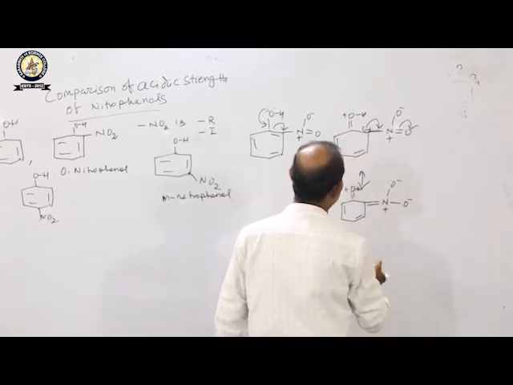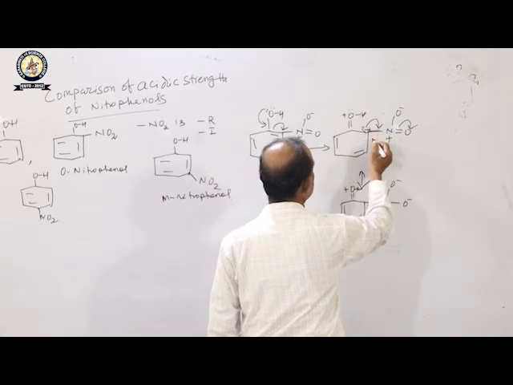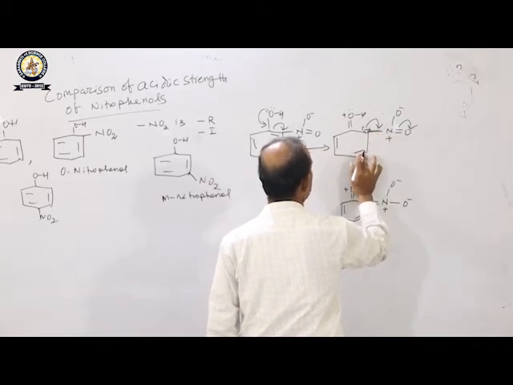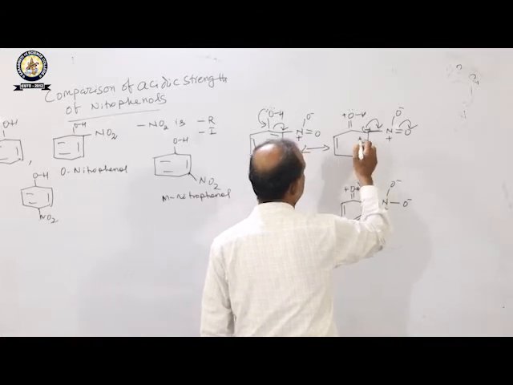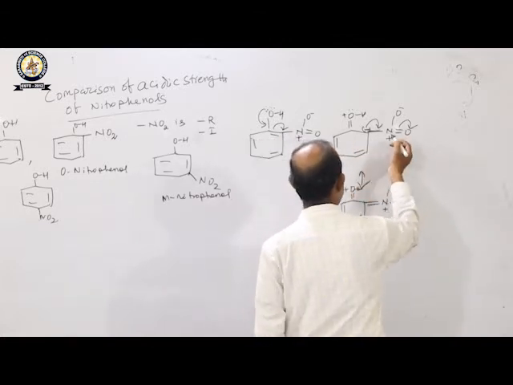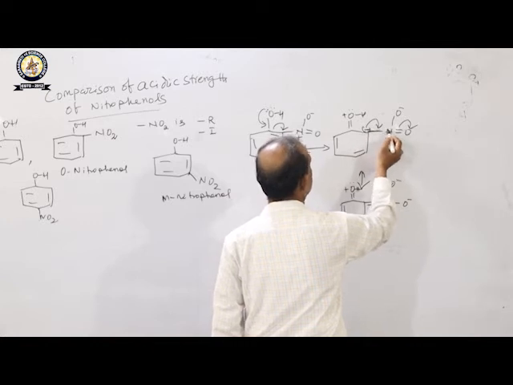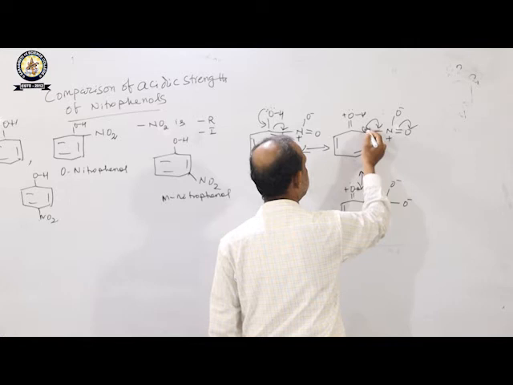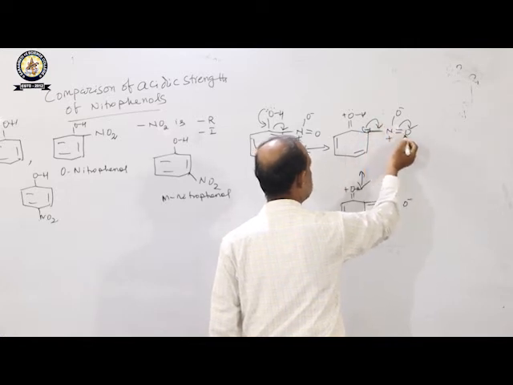This bond will be a double bond in nature. Suppose this electron comes to this place and this electron can delocalize in this direction. So delocalization is possible. But our aim is that due to the presence of NO2 group, the nitrogen atom attached to this carbon atom becomes negative, so that the electron can delocalize in this direction.